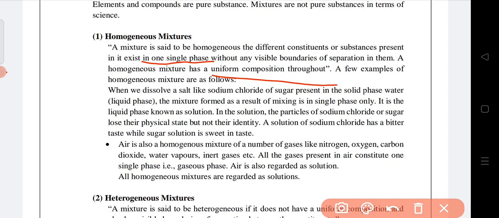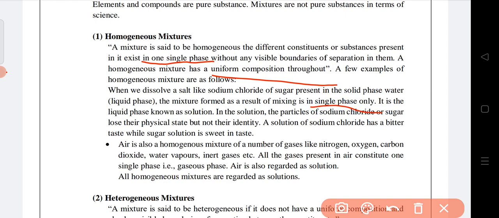A few examples of homogeneous mixtures are as follows. When we dissolve a salt like sodium chloride, the common salt that we use for food, or sugar present in the solid phase, in water, the mixture formed exists in a single phase only.